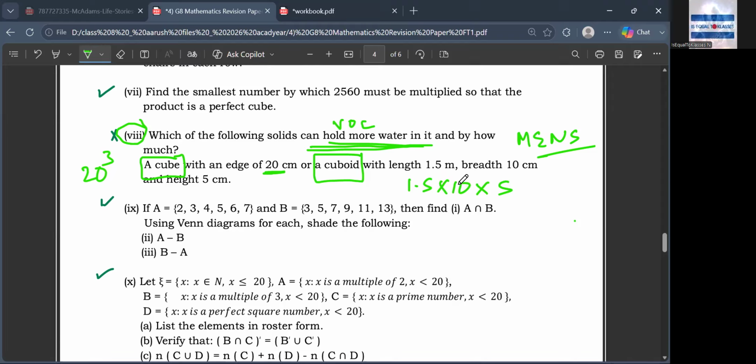Now one thing that you need to take care of is the units. This will be 20 cube centimeter cube. So this will be 8,000 centimeter cube. Have you understood?